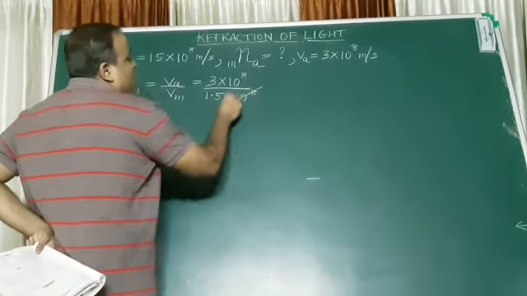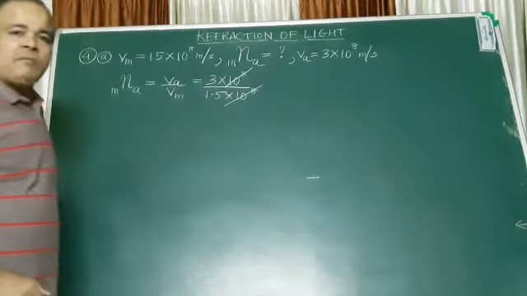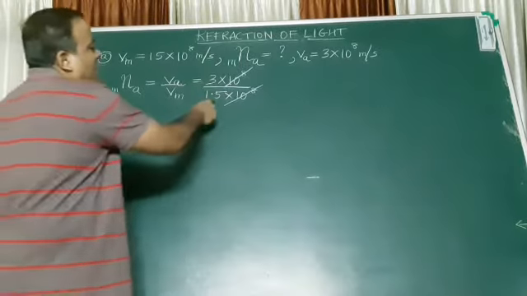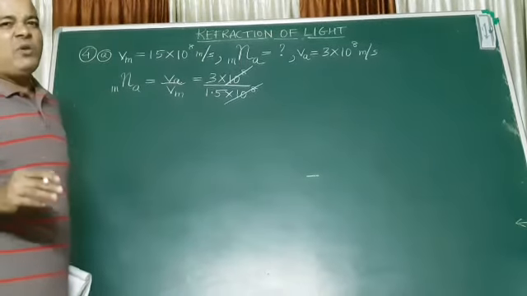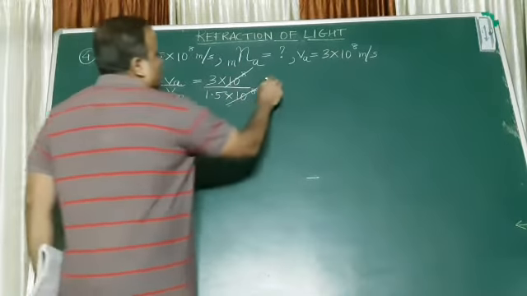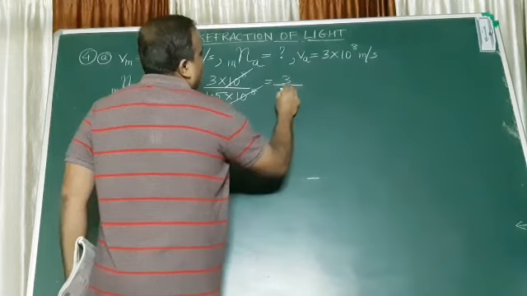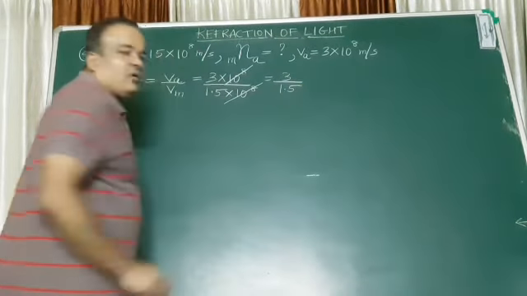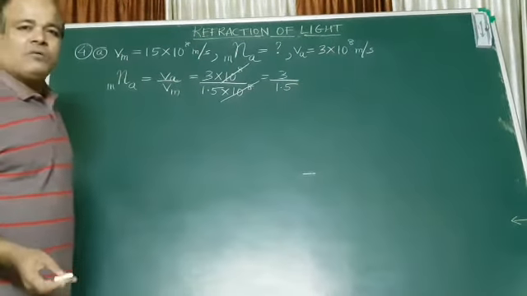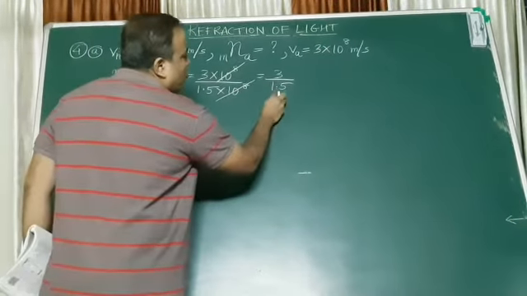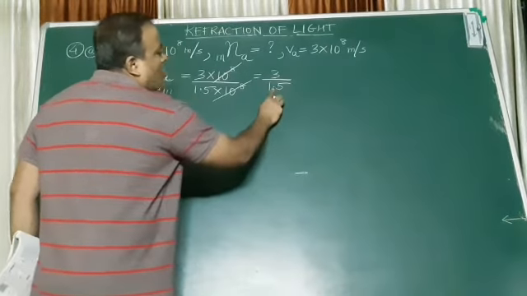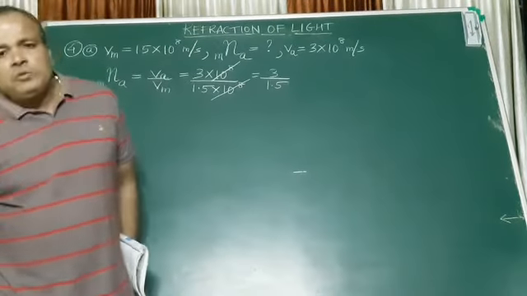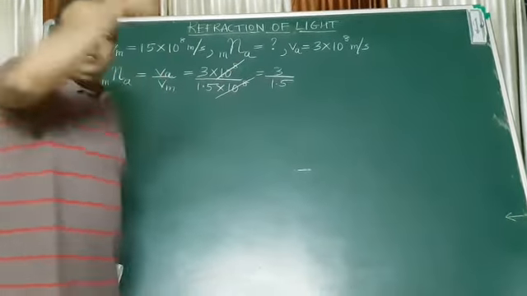So 10 raised to 8 and 10 raised to 8 cancel. Now I have a decimal down, and decimals make you a little nervous, I know that. You do the same thing. You are big students now, quite grown up. How do I get rid of the decimal? Push it to the end, so when it goes to the end it disappears.